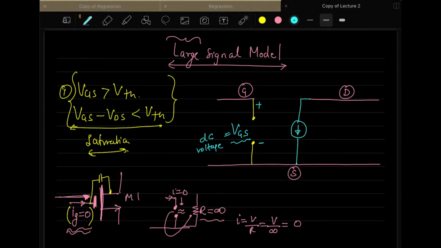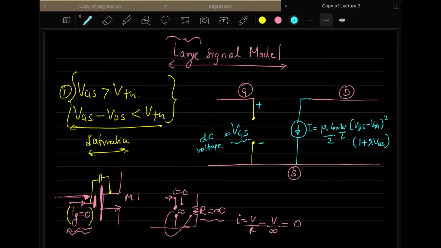The value of this current source, because it's in saturation, you will write as mu n CoX W by L divided by 2, VGS minus VTH whole square, times 1 plus lambda VDS. So this is the equation of the current that you have in saturation.